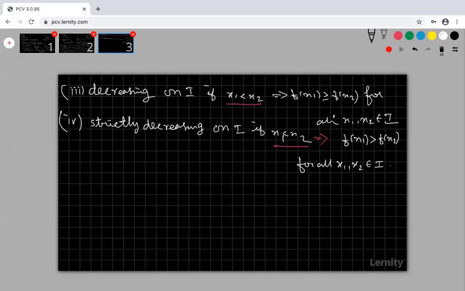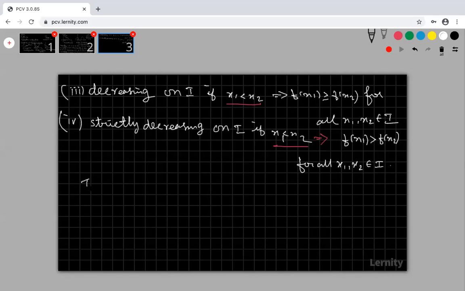Then what to do, sir? If some points are satisfied and some points are not, that function is called neither increasing nor decreasing.